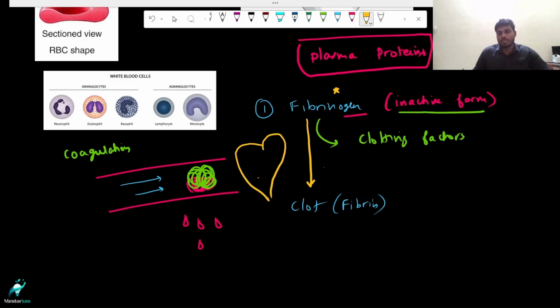And we don't want that to happen. Especially, our body doesn't allow it to happen. For that sake, it keeps the fibrinogen in its inactive form. You should understand this basic thing.